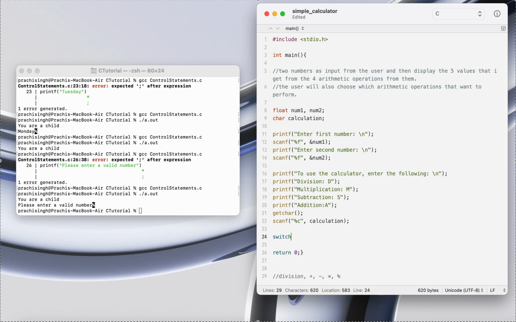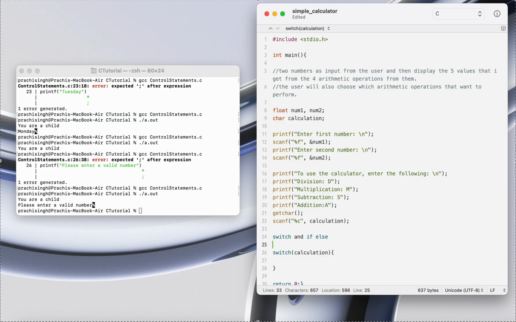So now my switch is calculation, and so here we can make this calculator using switch and if else statement.